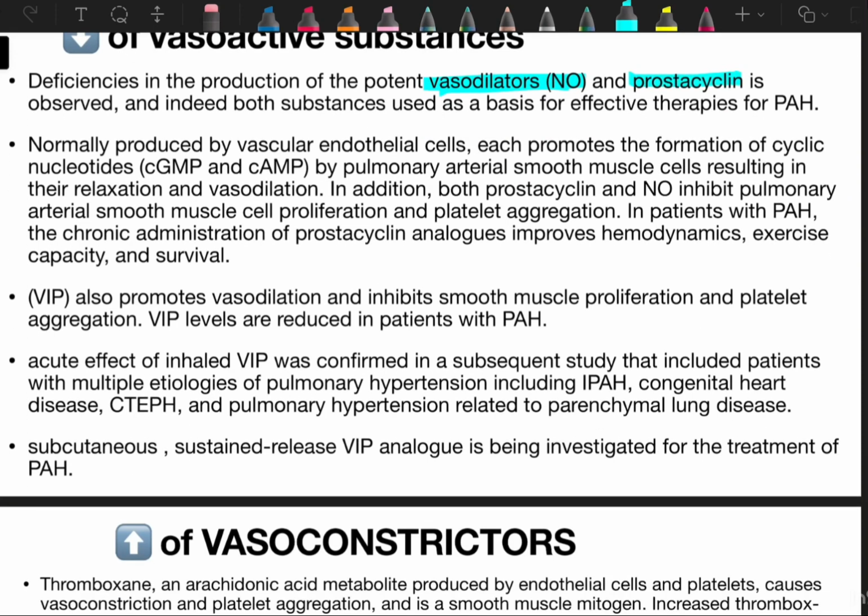So they are telling they are normally produced by vascular endothelial cells, as you know. Each promotes the formation of cGMP or cAMP, which causes the relaxation of pulmonary arteries and vasodilation of pulmonary arteries. In addition, both prostacyclin and nitric oxide inhibit pulmonary arterial smooth muscle cell proliferation and platelet aggregation. So in patients with PH, the chronic administration of prostacyclin analog improves hemodynamics, exercise capacity and survival. So finally, they improve overall survival in the patient of PH.